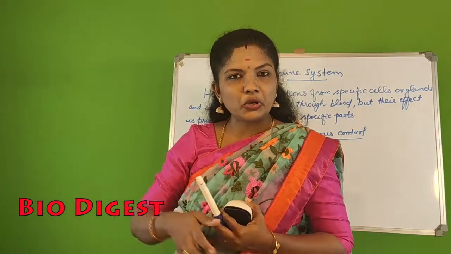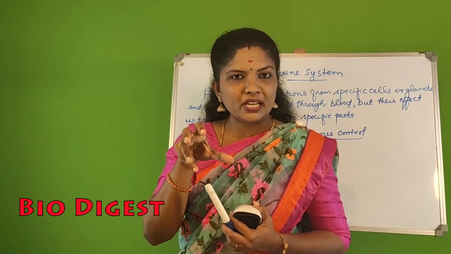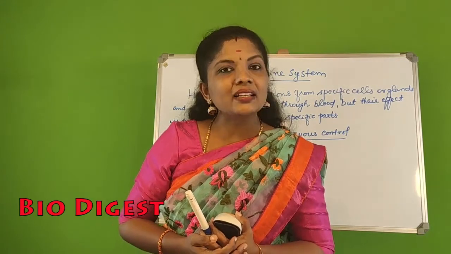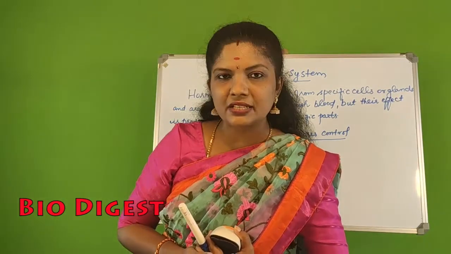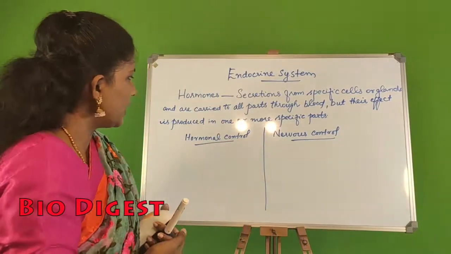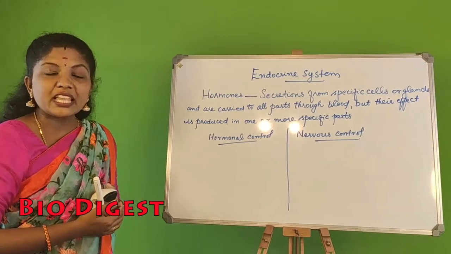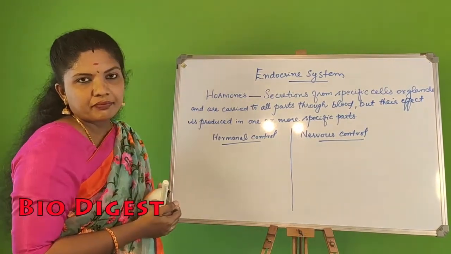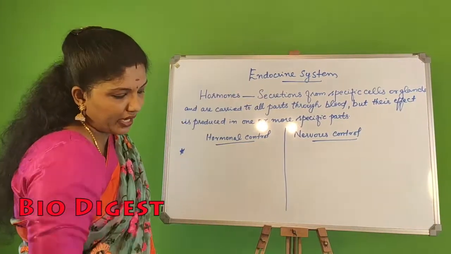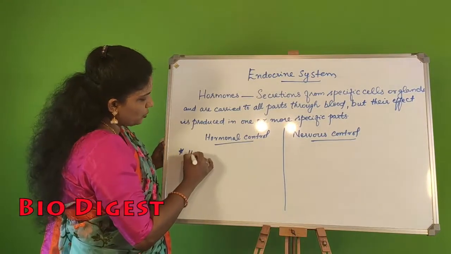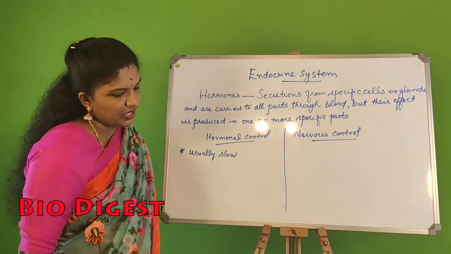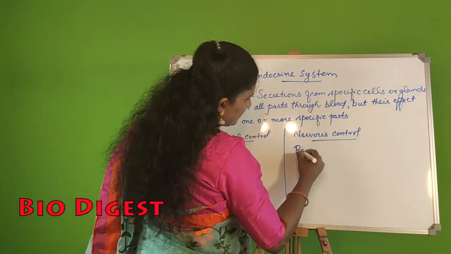I was telling that your complex body activities is actually controlled by two things. That is the nervous control and the chemical coordination, isn't it? So we will see what are the differences between the nervous control and hormonal control that is taking place in your body. Hormonal control. We are just comparing differences. Usually hormonal control, it is very slow. But the nervous control, it is rapid.